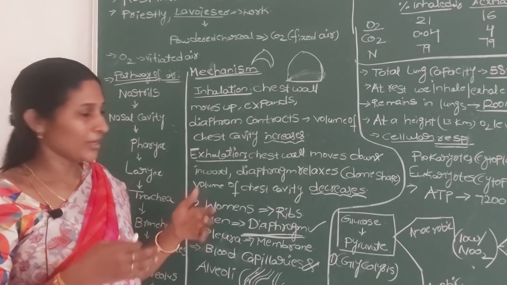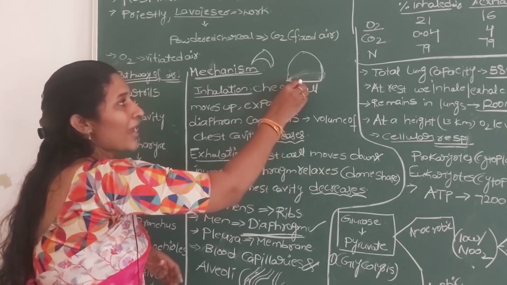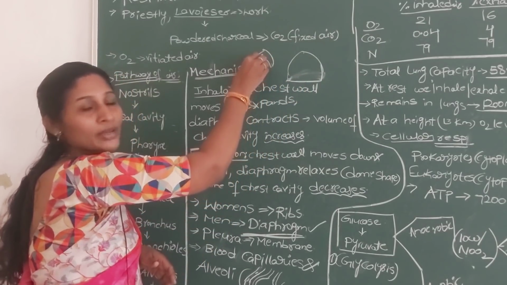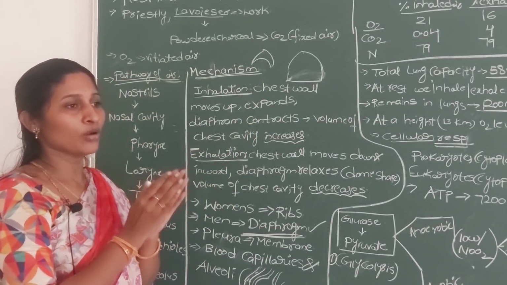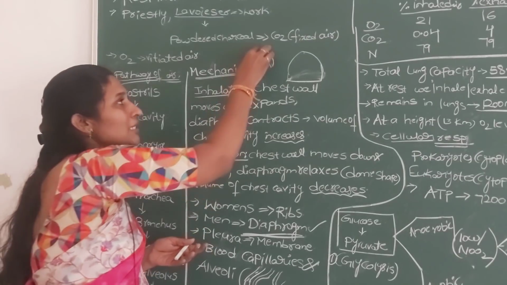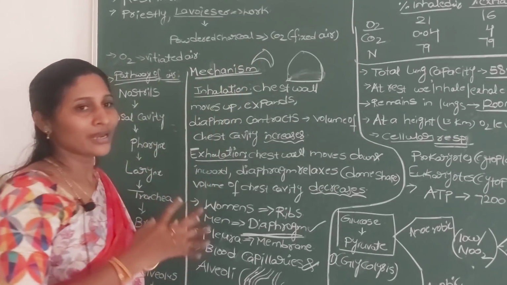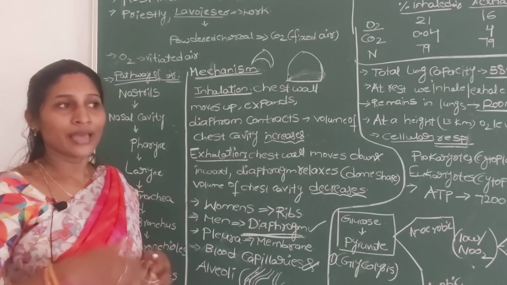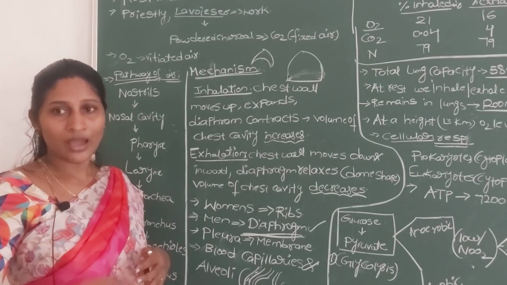But the reverse happens during the exhalation process. During exhalation, from the flattened shape, the diaphragm again becomes dome shaped. At the same time, the chest wall also moves inward and down. So all these changes lead to a decrease in the space of the chest cavity. Because of that, the pressure inside the lungs becomes more, and air from inside the lungs will be pushed to the outside.